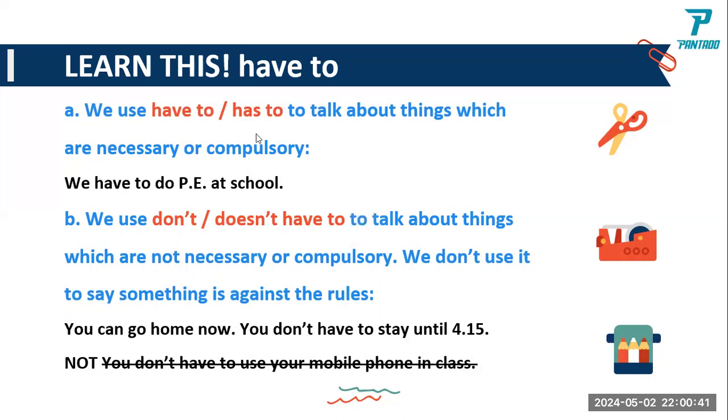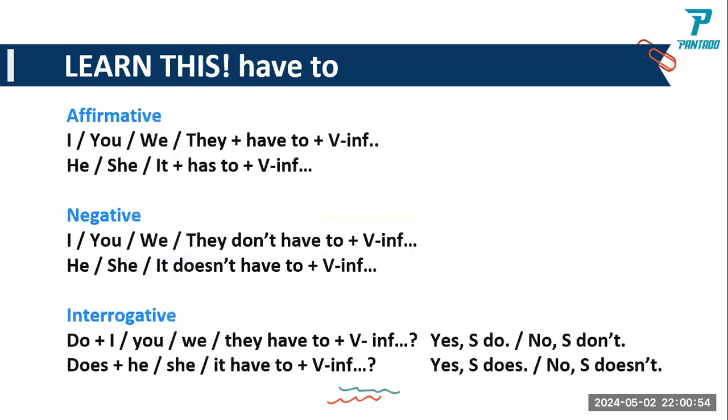Now we have here next, Caroline. By the way, Caroline, did you understand this? Yes, you understand? Yes. Okay, next one. Let's proceed. Here we have learned this have to, the same have to. We have affirmative, you know this already, it's common. Negative or the negations, and the interrogative or the question form.